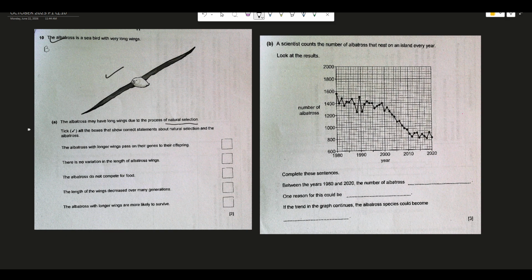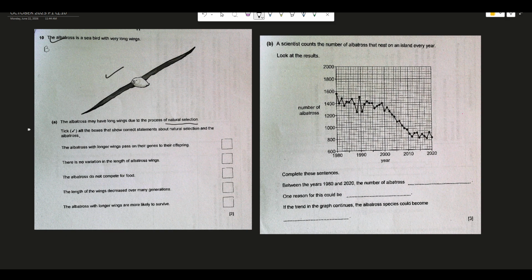That is known as natural selection. So the albatross may have long wings because of some process of natural selection. As I told you, these long wings must have been for some purpose to be served.